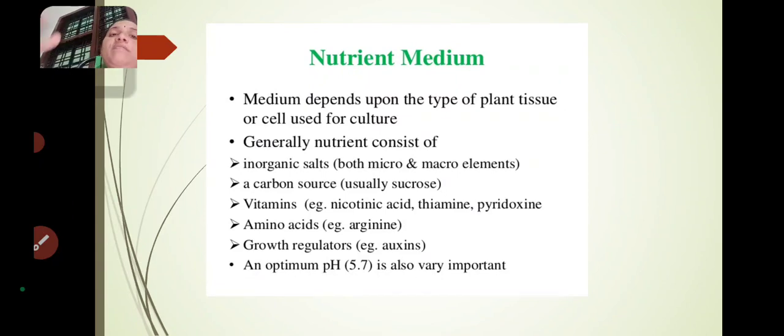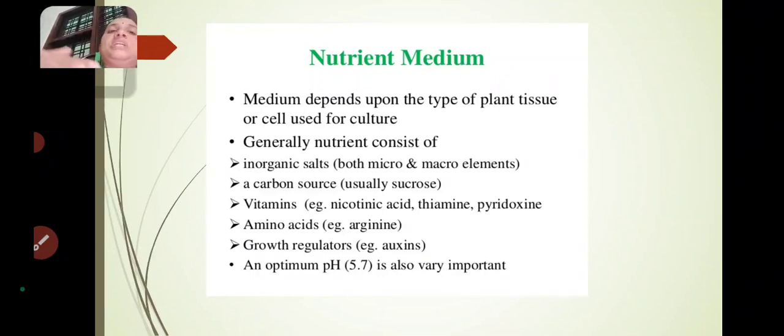Without giving the growth regulators to the nutrient medium, only callus will be formed. After the formation of callus, you should give the growth regulators to the medium. Without growth regulators, callus cannot give the roots and shoots, so we cannot raise the plants from the callus.